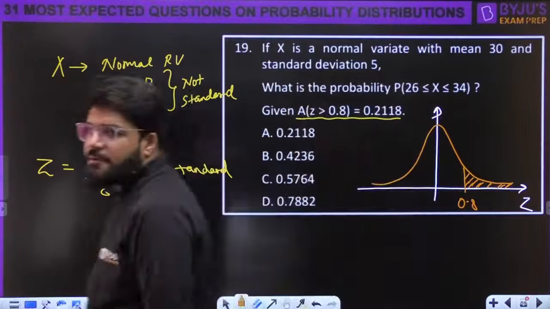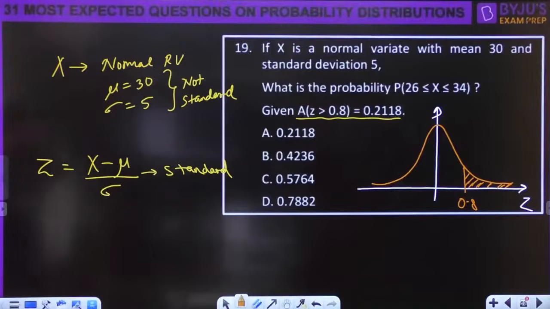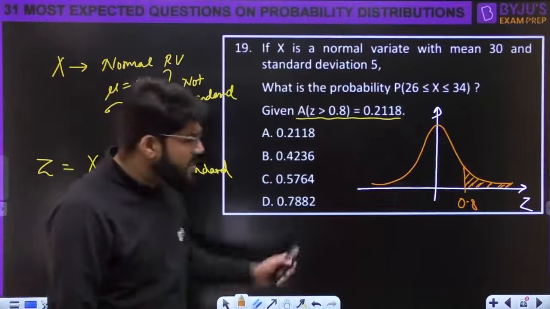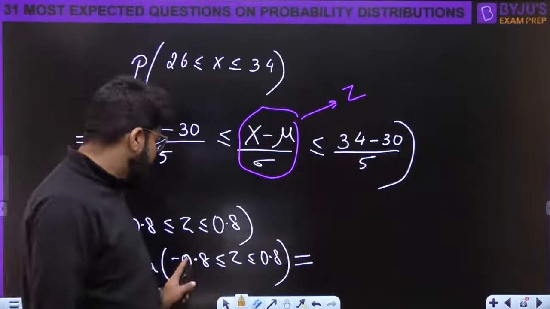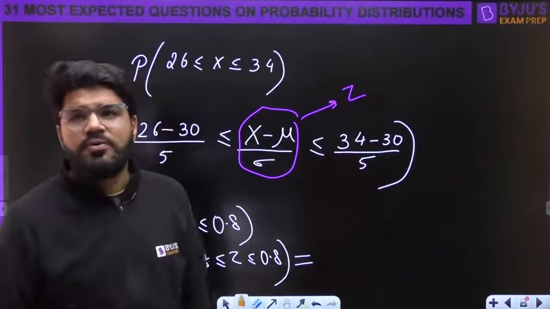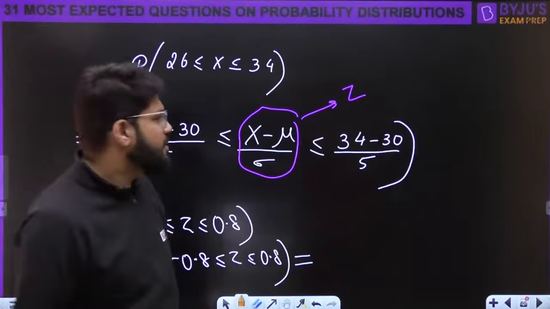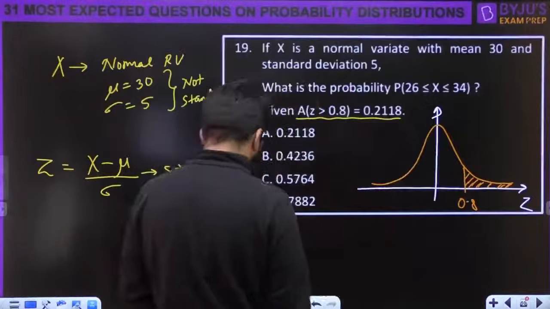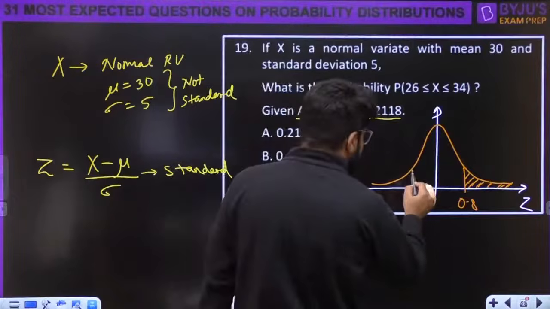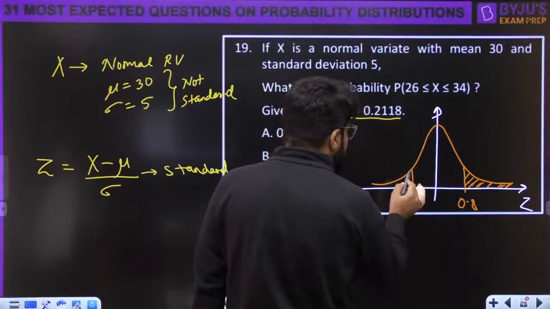This is the given area. So everybody now tell me, using this area, can I calculate the area from minus 0.8 to plus 0.8? भाई symmetry से निकाल सकते हैं ना? Symmetry से निकाल सकते हैं. Right? We can do this by symmetry.